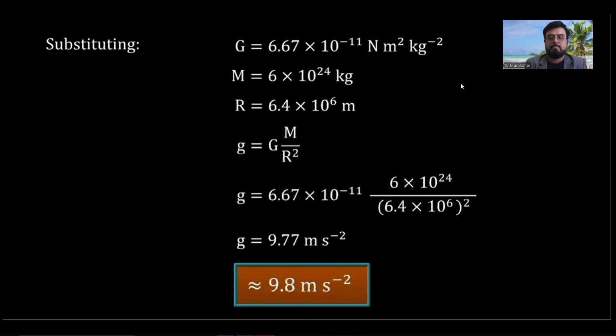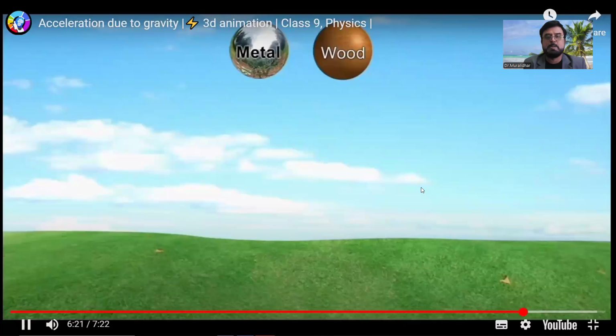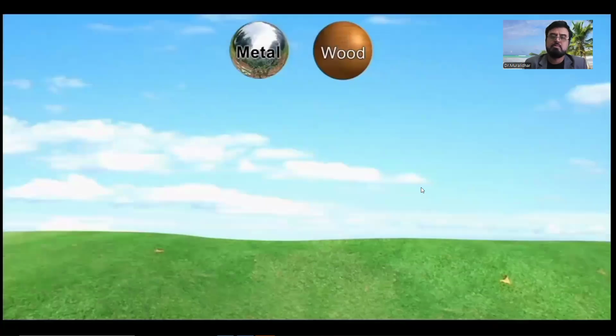Acceleration due to gravity at a place on Earth is the same for all bodies irrespective of their masses.